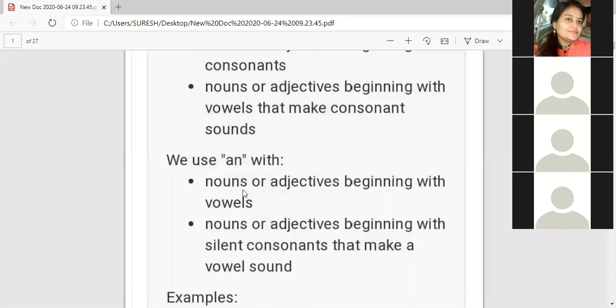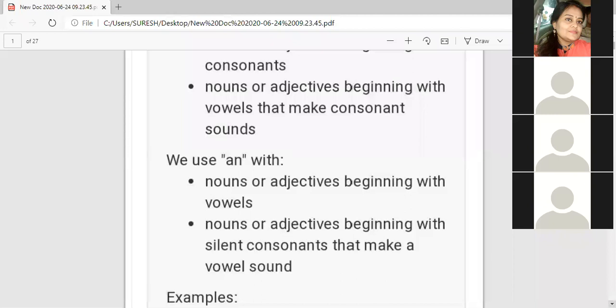Next is nouns or adjectives beginning with vowels. Nouns or adjectives beginning with silent consonants. Can anyone give an example? A word beginning with a silent consonant. Hour. Honest. Silent. Very good.